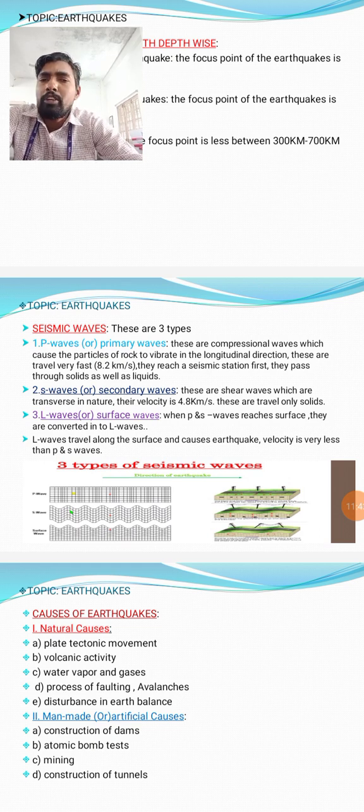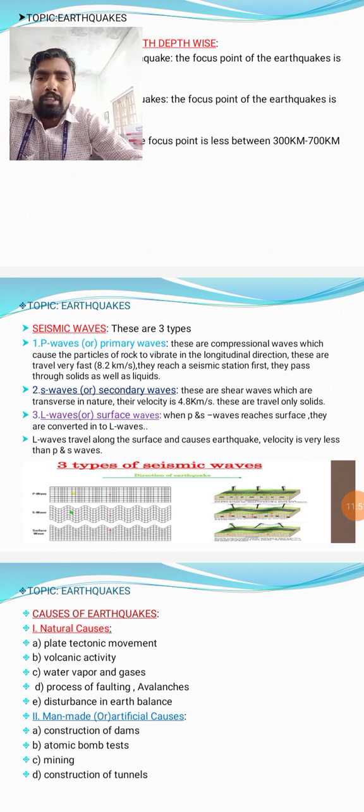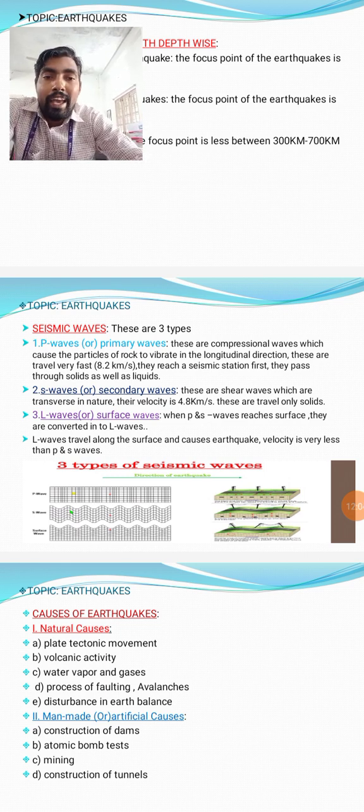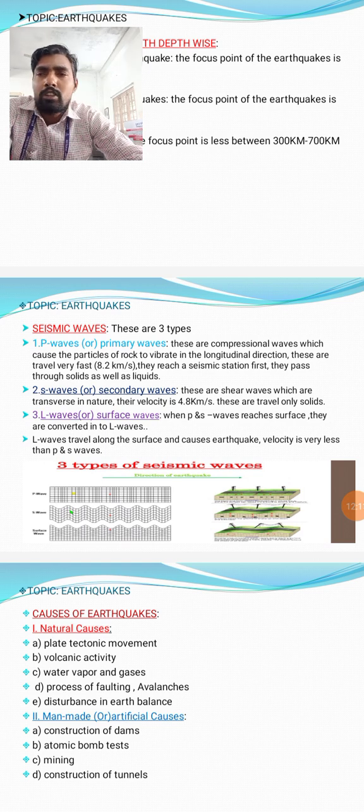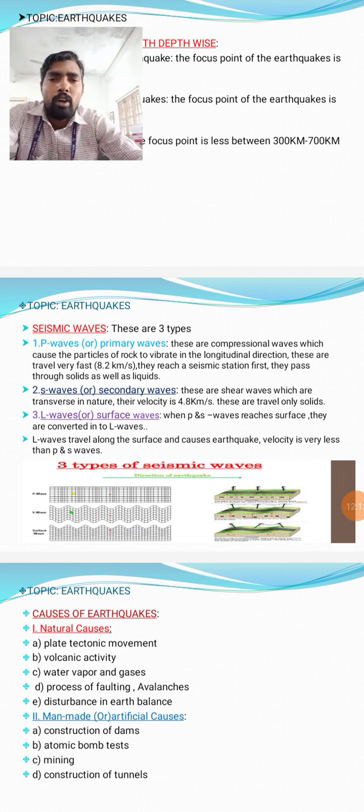L waves vibrate the earth's surface until it is destroyed. They affect it and simply disturb it more. Some seismologists also call L waves love waves. Earthquakes are caused only by L waves, which seismologists call love waves. Their velocity is very much less than P and S waves, maybe 1 to 3 kilometers per second.